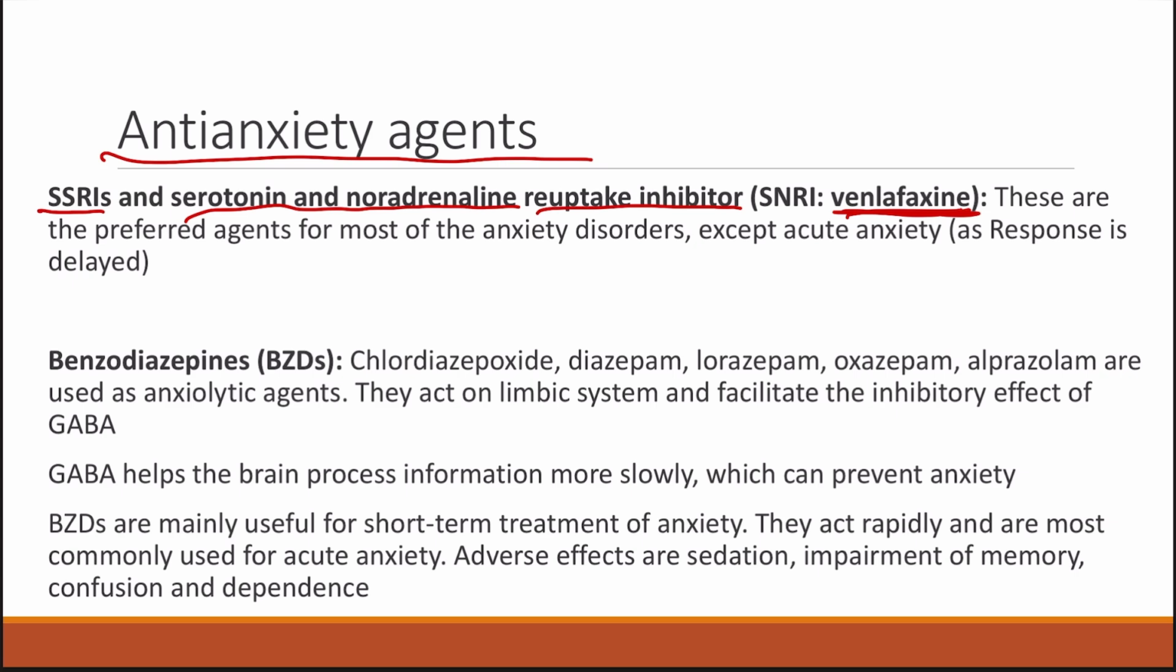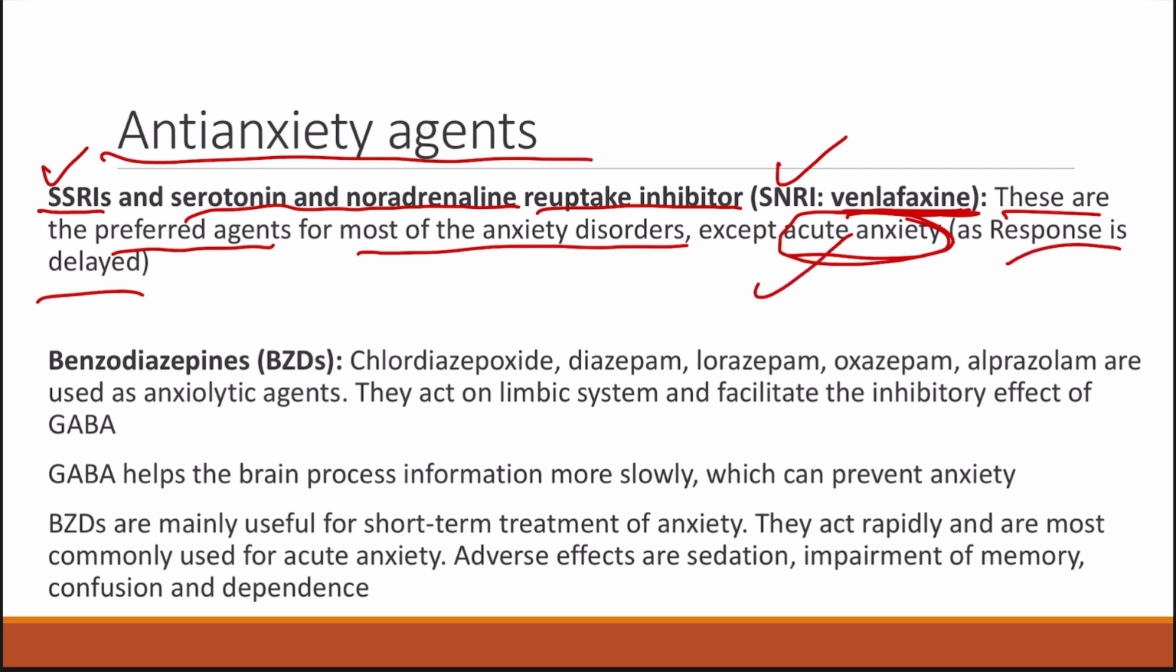So these are the preferred agents for most of the anxiety disorders, but they are not used in case of acute anxiety. Why? This is because it takes time for the response to occur when we are giving the individual either SSRI or SNRI. So that is the reason why these cannot be used in the management of acute anxiety. As you can see here, the response is delayed in the case of these drugs. Then we have the next group of anti-anxiety agents, that is benzodiazepines, that is BZDs.